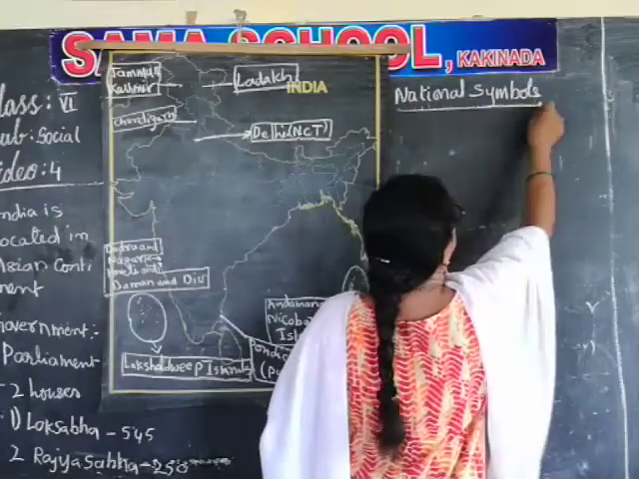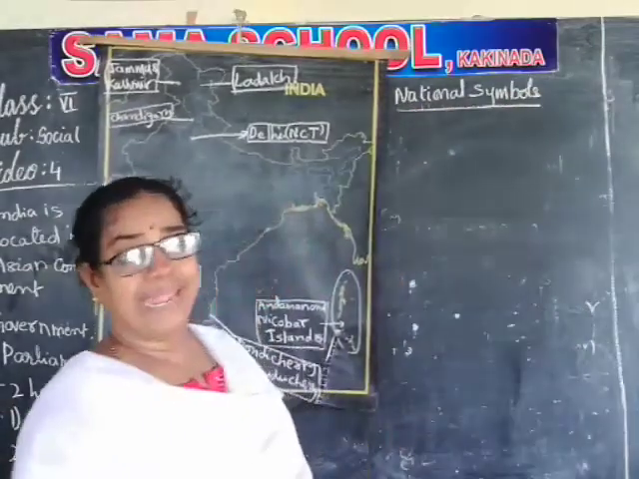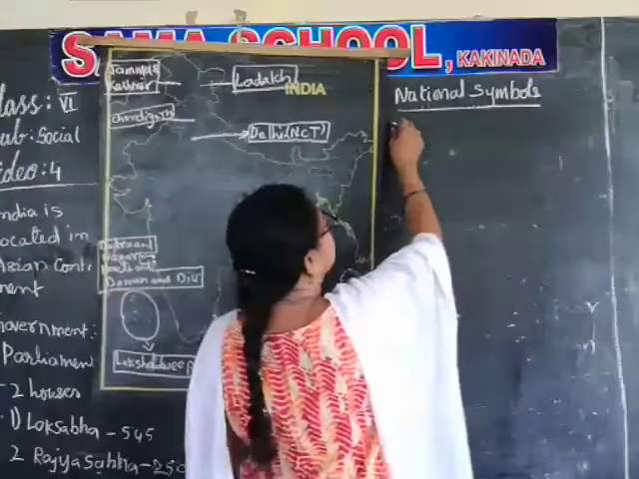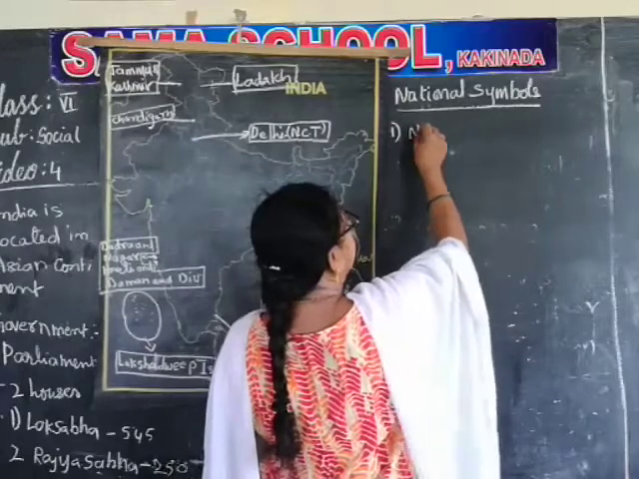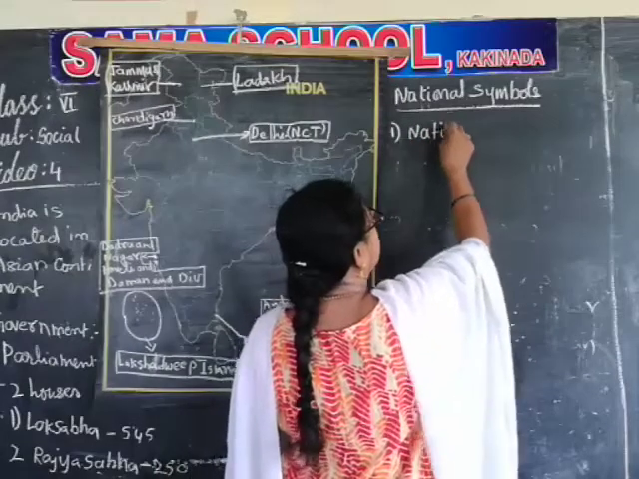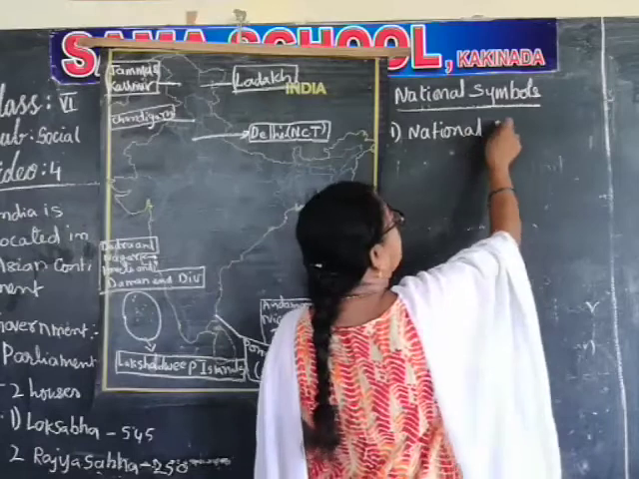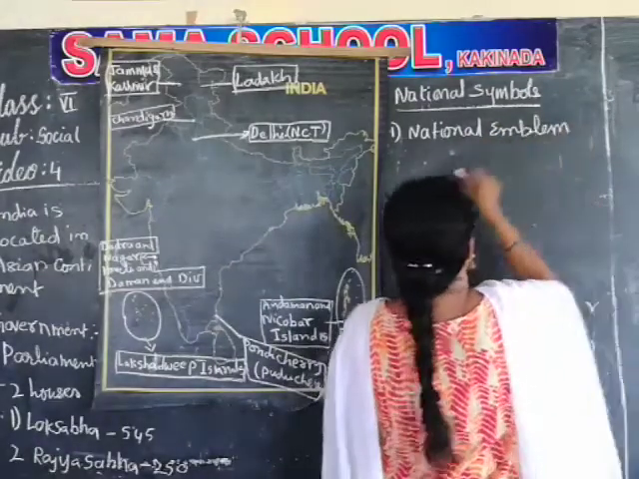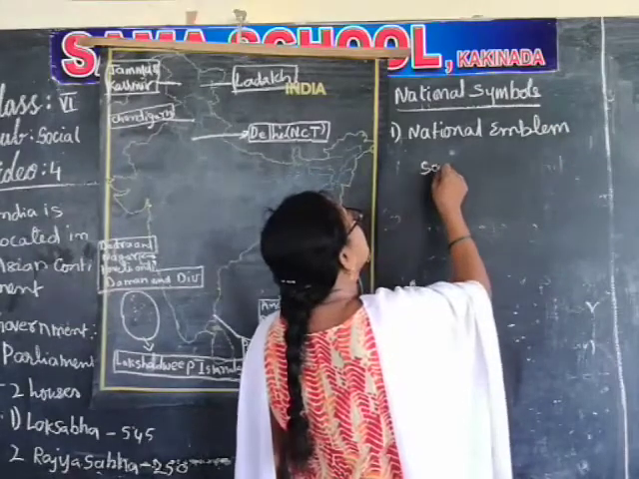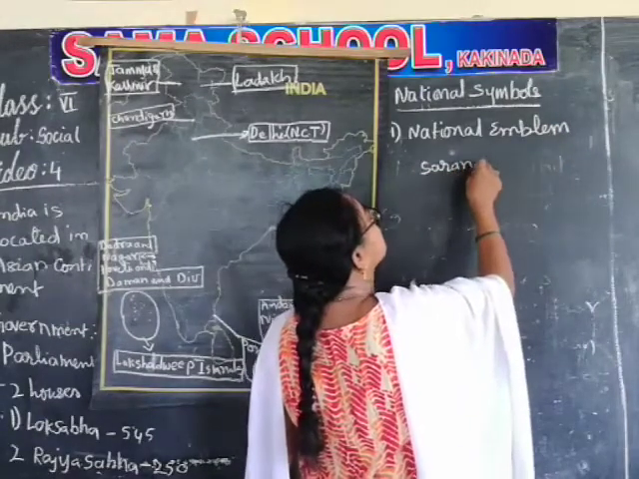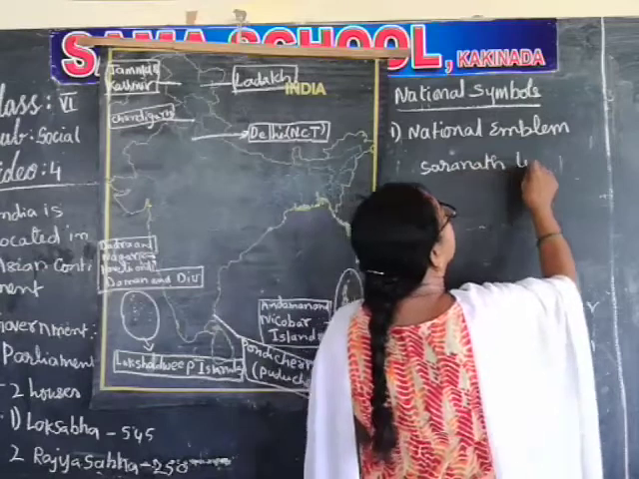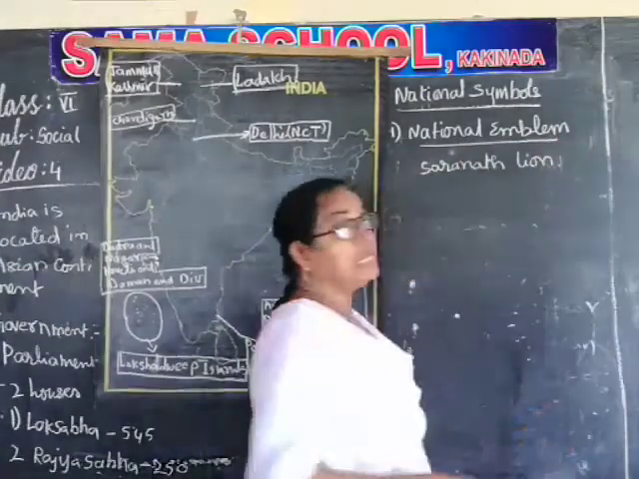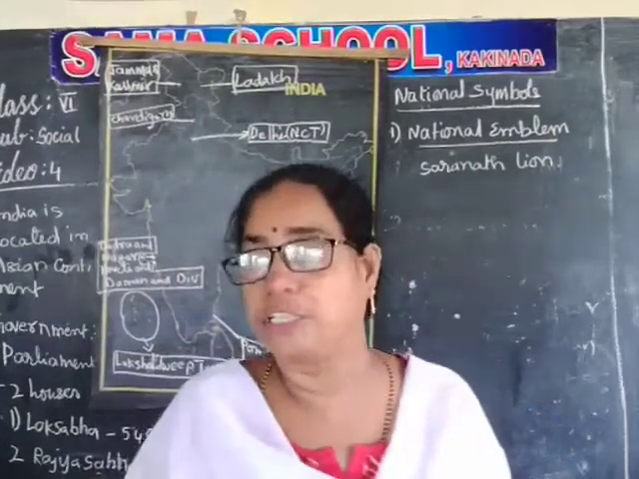National symbols. First one is the four-headed lion. That is the Sarnath lion, we call it. First one is the national emblem. Sarnath lion. What is the specialty of the Sarnath lion? It has four faces, four heads.